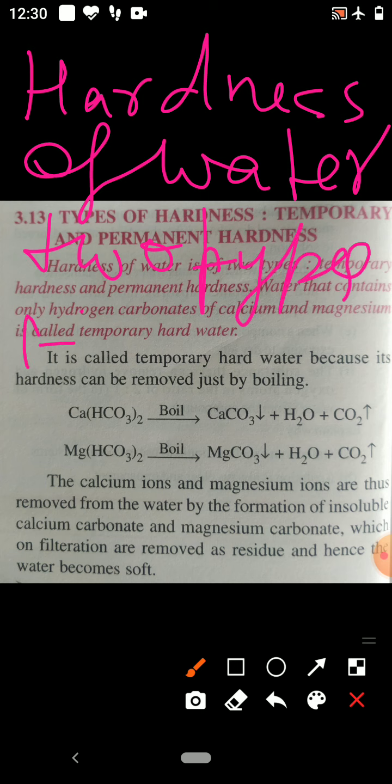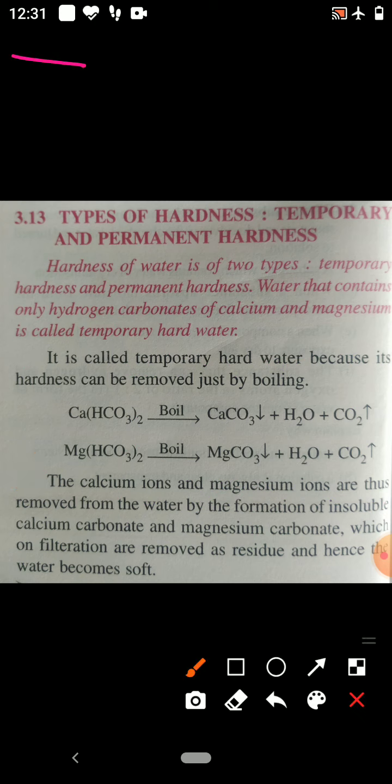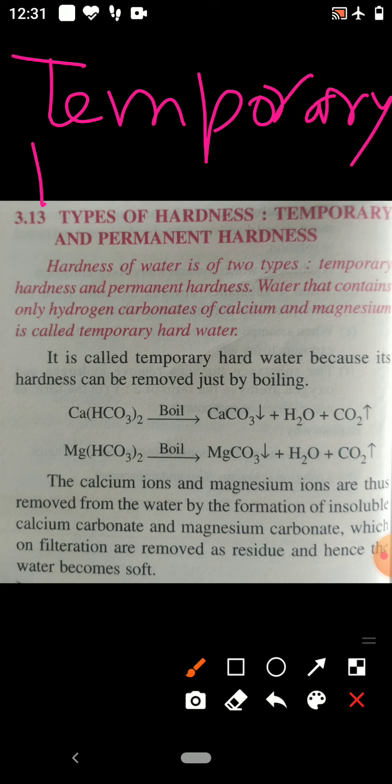One is temporary hardness and the other is permanent hardness. So children, you have to learn hardness of water is of two types, temporary hardness and permanent hardness. So when is there temporary hardness? You have to learn temporary hardness